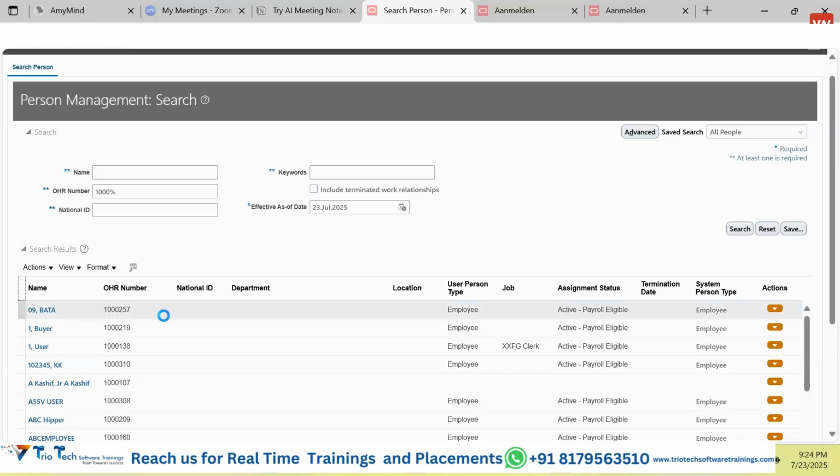Next thing, guys, suppose you want to perform some sort of operation on such tables. You may see some additional icons, like a cross icon. If that particular business object is allowed to be deleted, you select that row and click on the cross icon to delete. If there is a plus icon, and you want to create a new record, click on that plus icon to create it. If there is a pencil icon available, that means you are able to edit that record. Select the record, click on the pencil, and the same page will open in edit mode. You make the changes, save the data, and that data will be saved into the system.